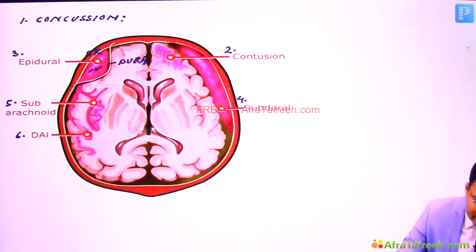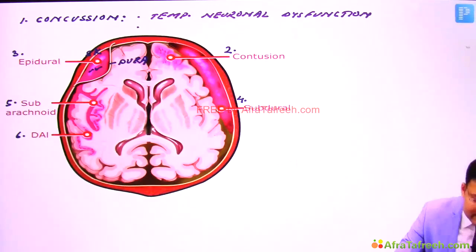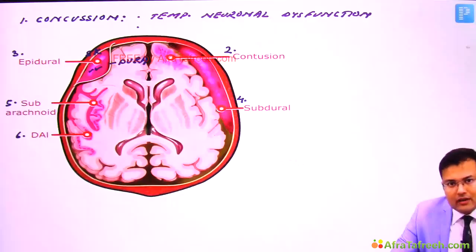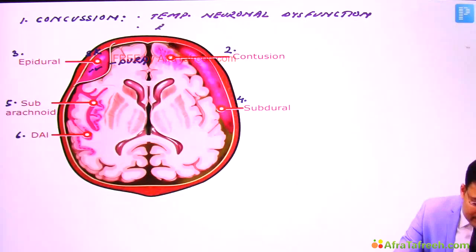So first, concussion. This is temporary neuronal dysfunction following non-penetrating trauma. And here, whatever the deficit is there, it is going to resolve within minutes to hours.